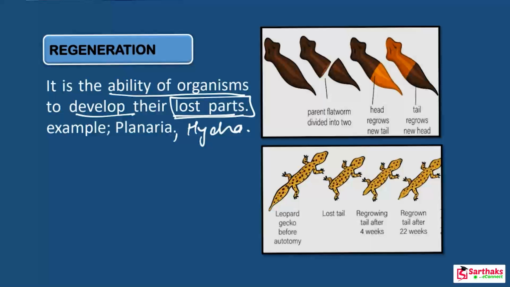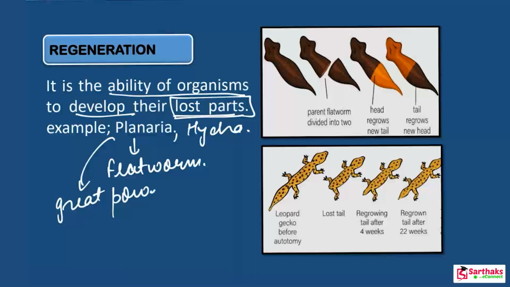As you know, planaria is a flatworm, found in freshwater ponds, and it is a slow moving organism. Planaria shows a great power of regeneration. Keep this in mind. This can be framed as an important question in your exam. Great power of regeneration.